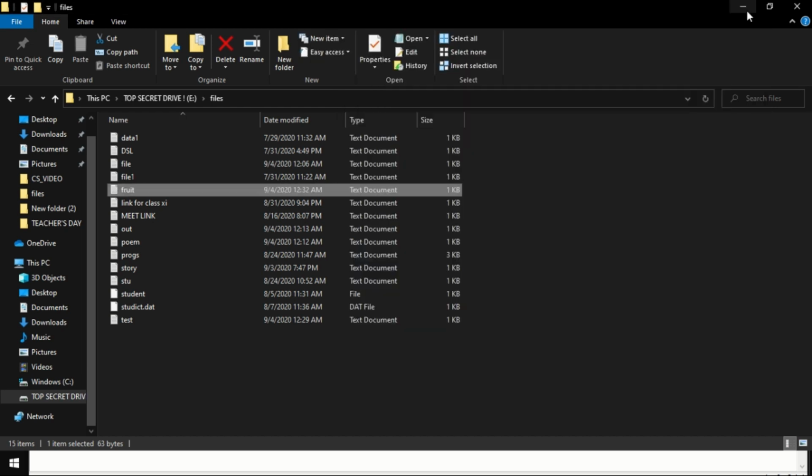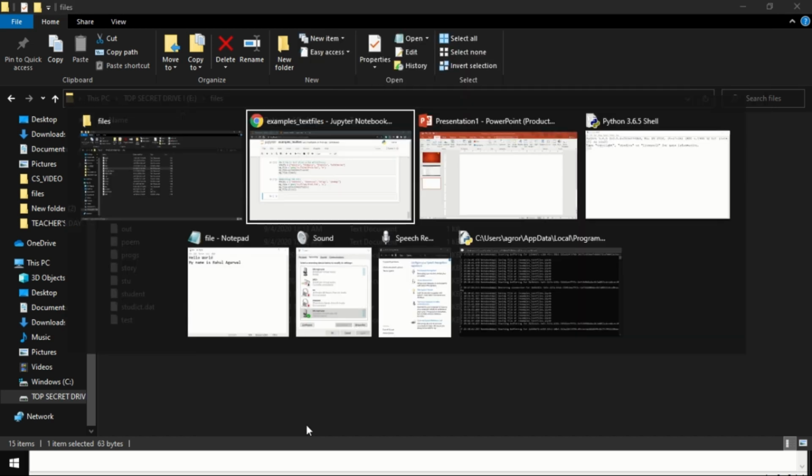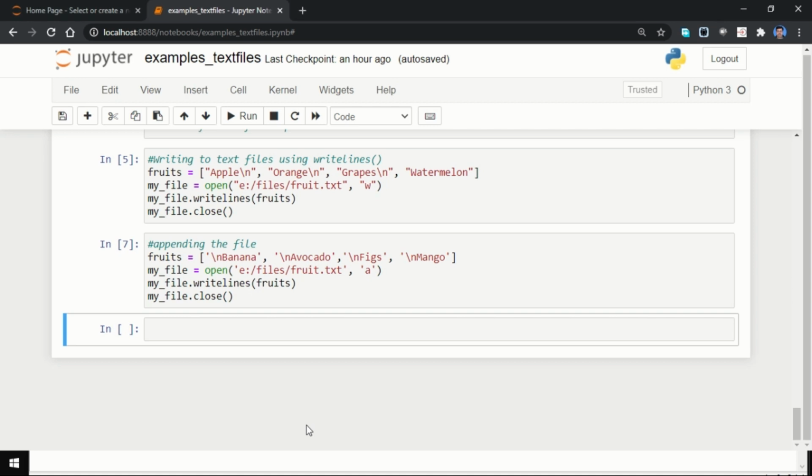Children, this was about file handling. Text file handling. So in this first volume I have discussed text file handling. In the next volume I will be discussing binary file handling.